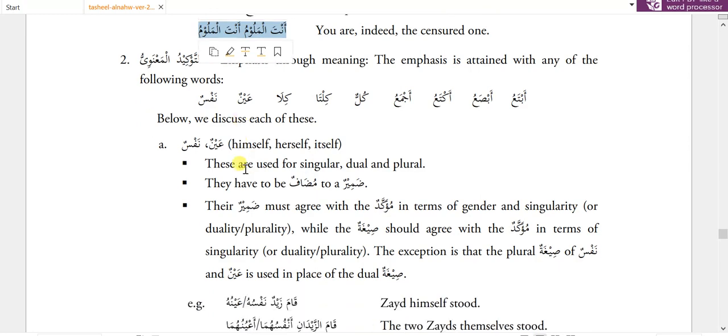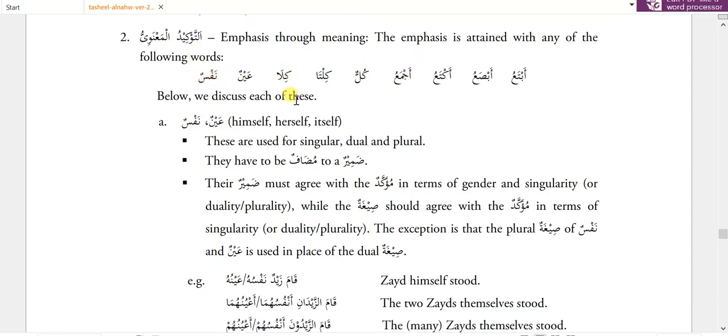Now we have at-tawkid al-manawi. Emphasis through meaning. The emphasis is attained with any of the following words: nafsun, ainun, kila, kilta, kullun, ajmau, aktau, absau, abtau. All of these have the same meaning. Nafsun means itself or himself, it depends on the usage. Ainun, itself or himself or herself. Kila, for both men. Kilta, for both women. Kullun, for all men and women. Ajmau, same meaning. Aktau, same meaning. Absau, same meaning. Abtau, same meaning.